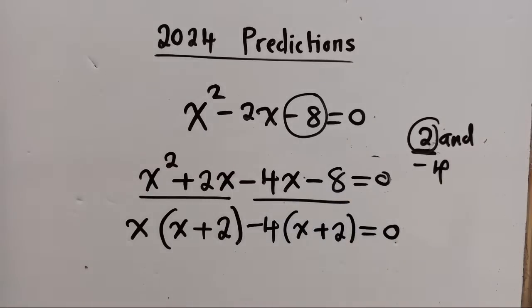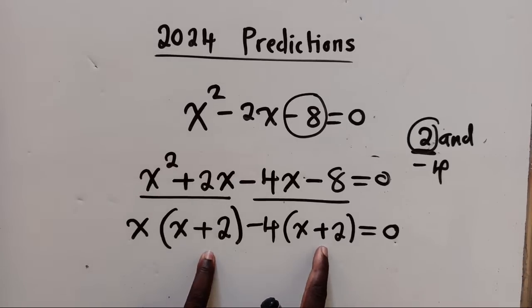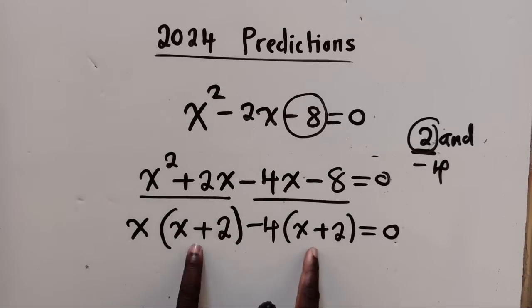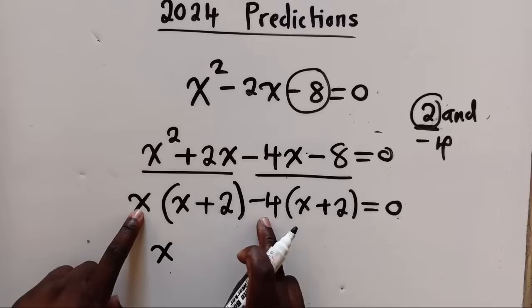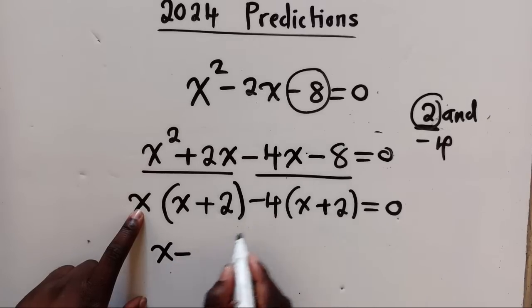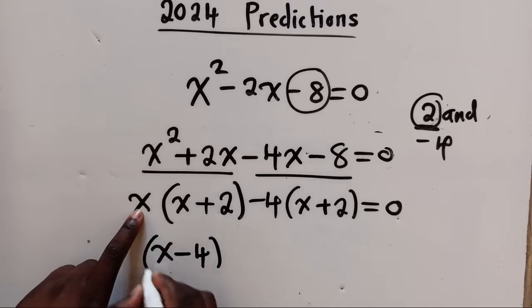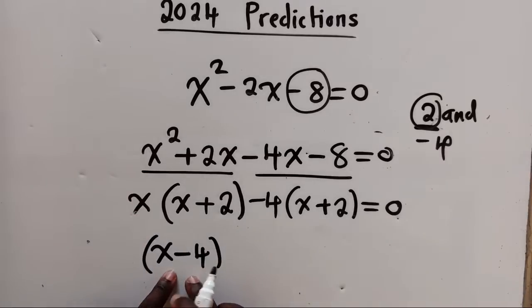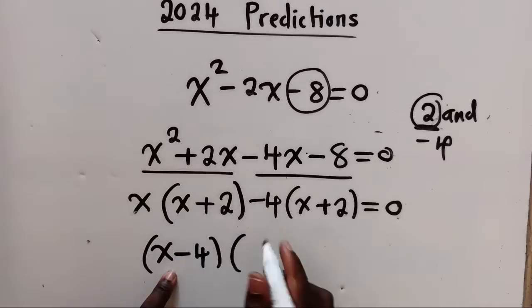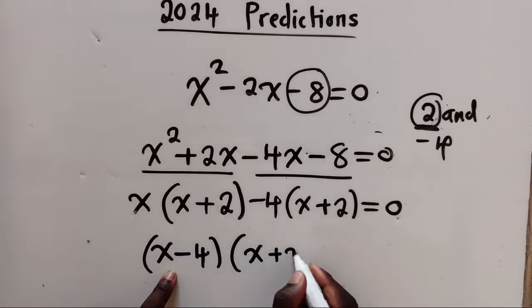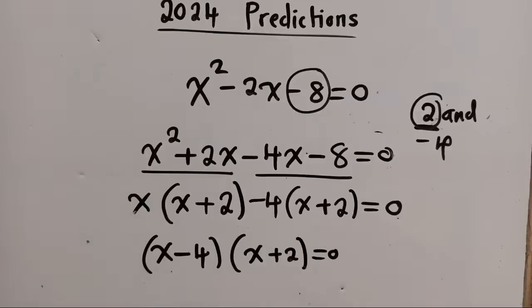And here, you must make sure that you get the same terms inside. The same terms, same terms. If what is here and here are different, it means what you're doing is wrong. And when you do that, you now come and get what is in front of the bracket here and what is also in front of the brackets here. You put them together like this. This and this, put them together. And then you come to what is here, just get one of them. And this is how it will look.